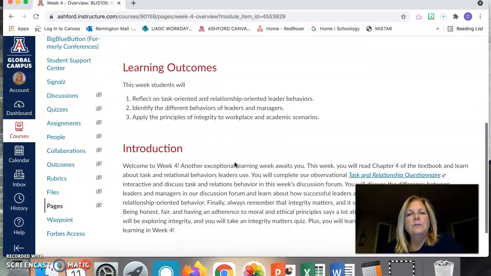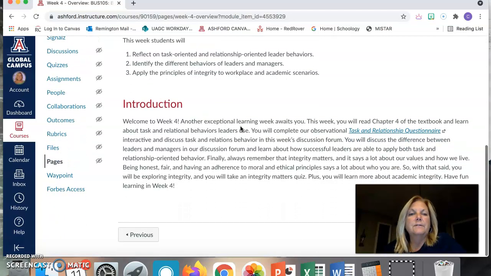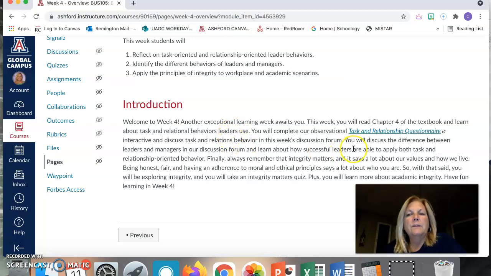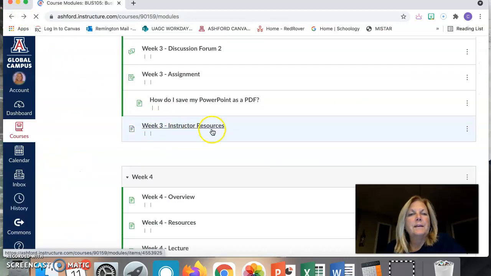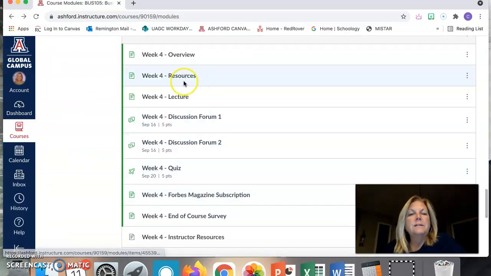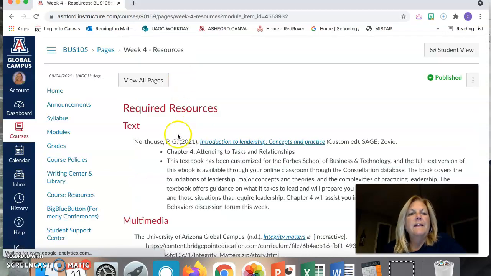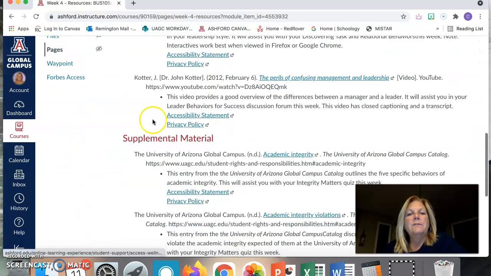Okay, your learning outcomes or your goals for the week: to reflect on task-oriented and relationship-oriented leadership behaviors, identify the different behaviors of leaders and managers, and apply the principles of integrity to workplace and academic scenarios. Okay, and then you can read through your introduction here. Next, we have the resources. This is where you'll find your text materials. So if you click on the resources, you have your required section, and then when you scroll down, you'll have supplemental materials if you need more information.